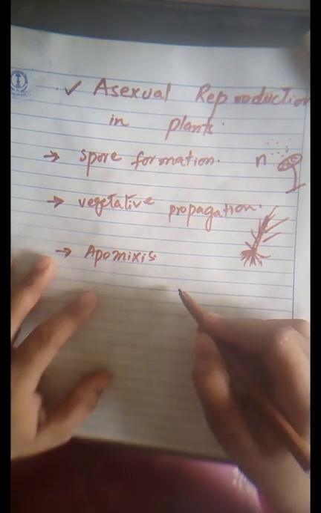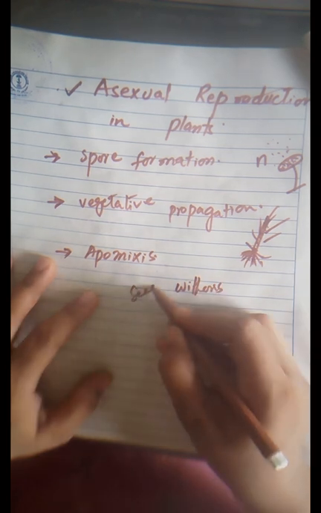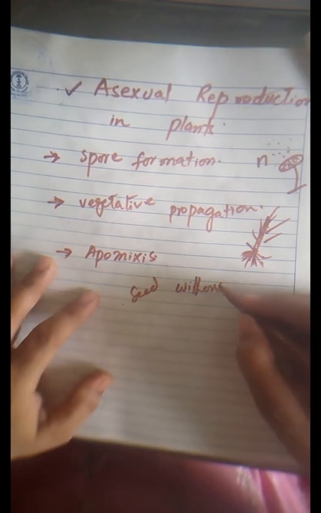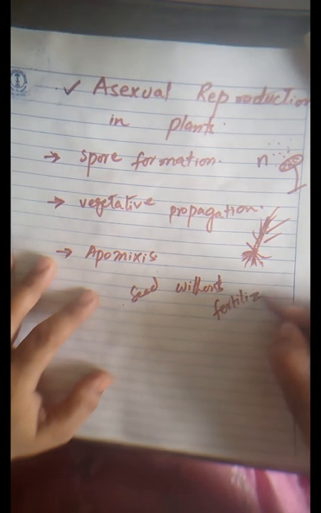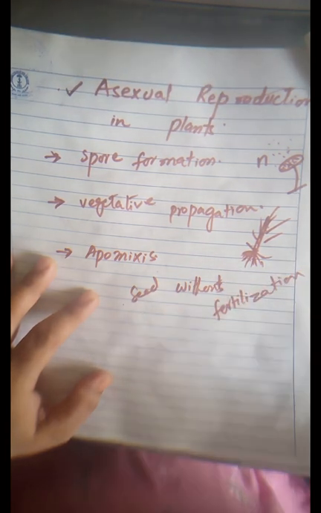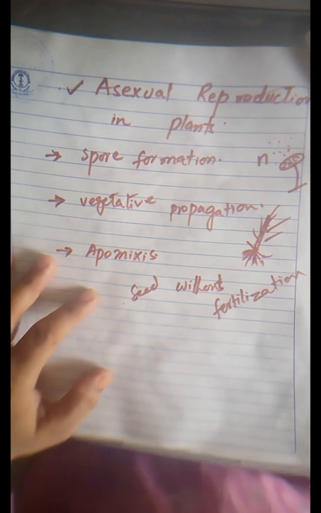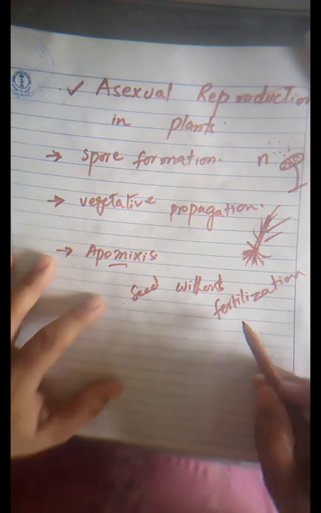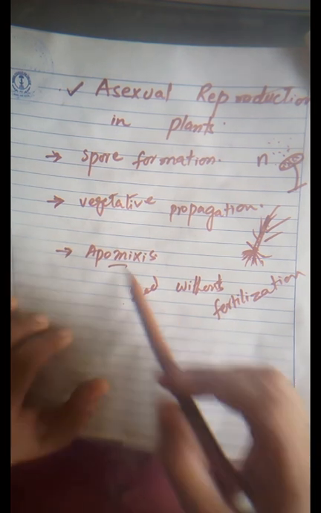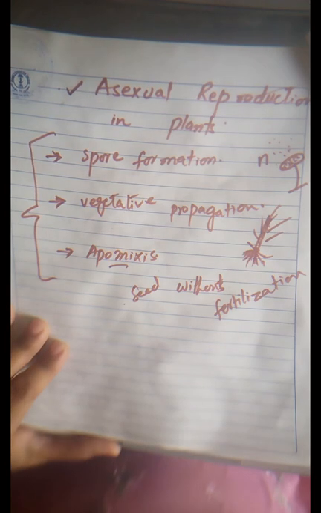Production of seed without fertilization is called apomixis. A diploid cell is formed by the process of apomixis, but fertilization does not take place. All these methods were natural methods of asexual reproduction.